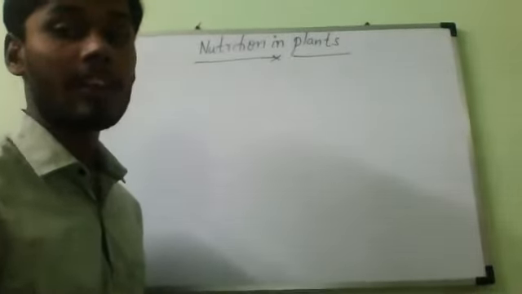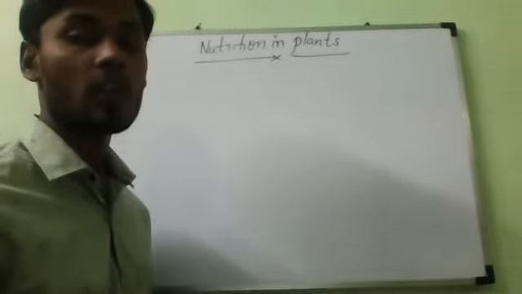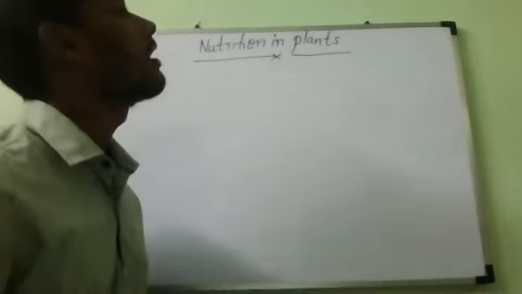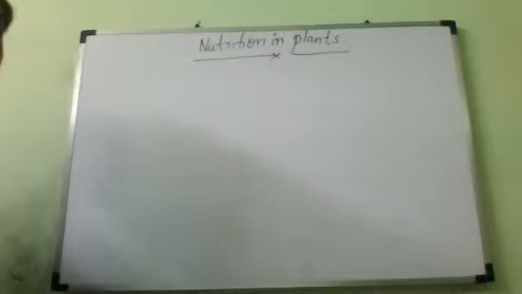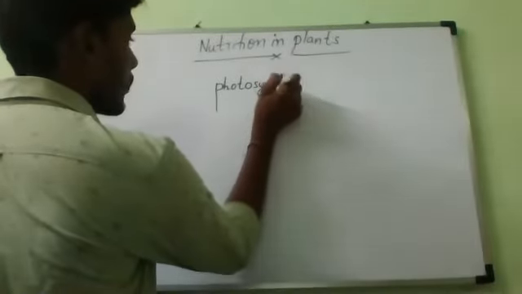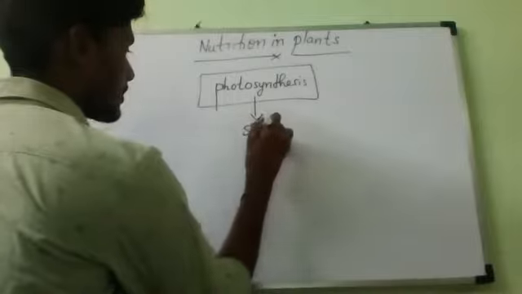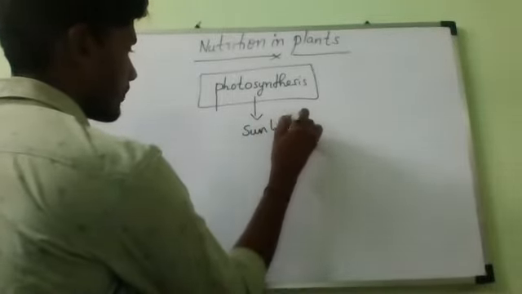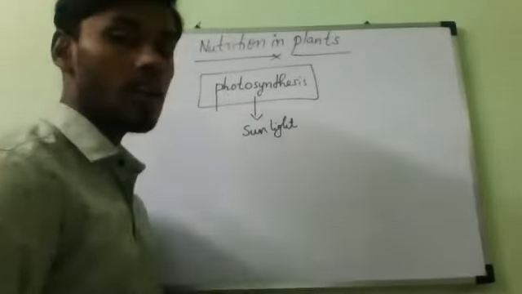and that is why we can say they synthesize their own food by the process called, what is that process? They are the primary producers of food. Photosynthesis. They synthesize the food by the process called photosynthesis. This is the natural phenomenon which takes place under the sunlight. Is it yes or no? Which takes place under the sunlight.